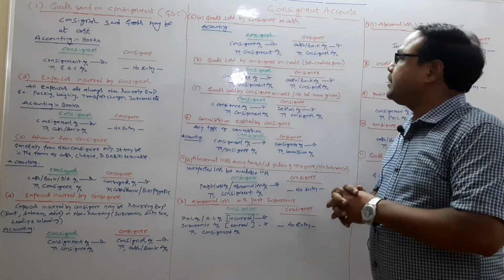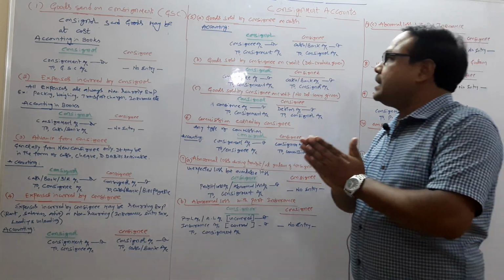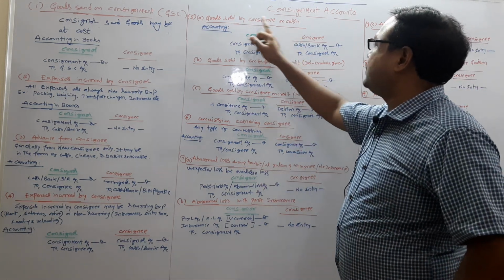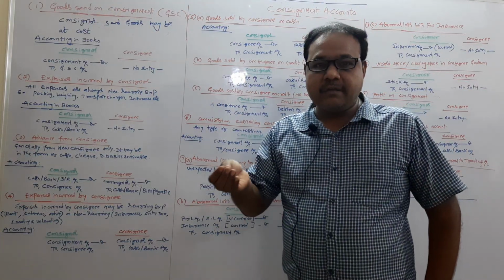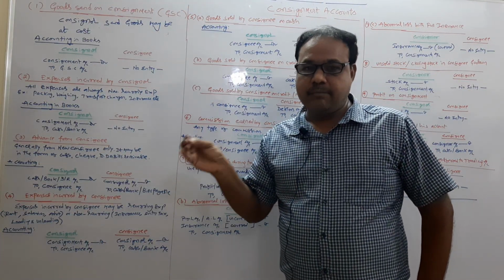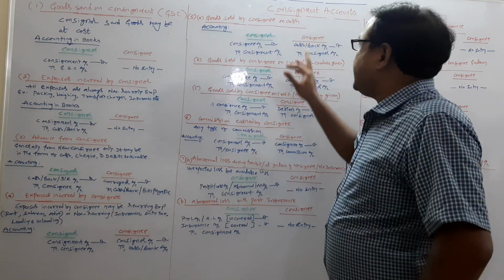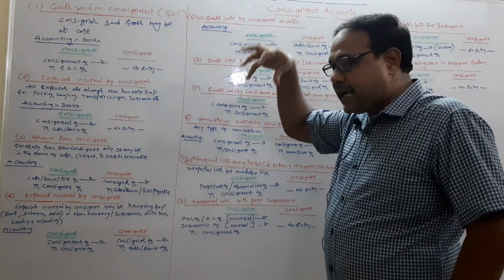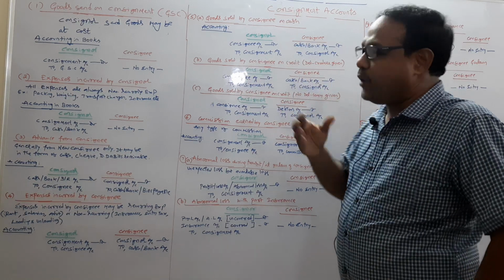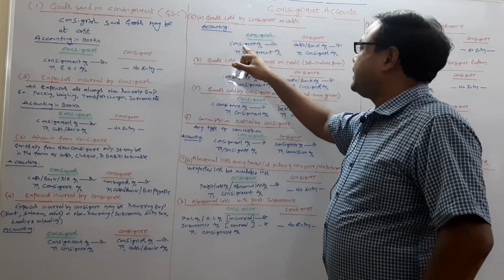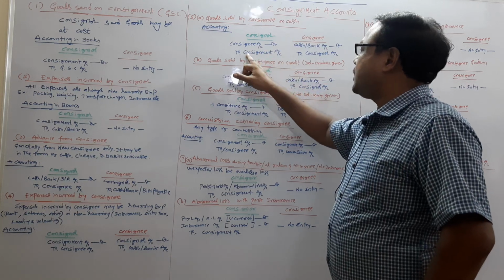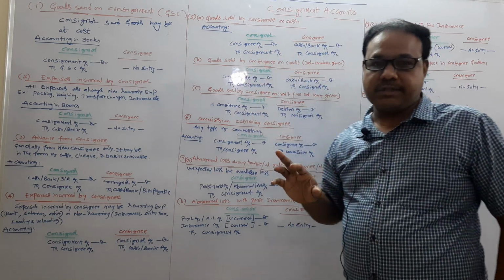Next one, coming to the sale of goods. See, goods sold by consignee may be on cash or may be on credit. So, if the goods are sold on cash, then what is the accounting treatment? See, in the books of the consignor, consignee account debit to consignment account.